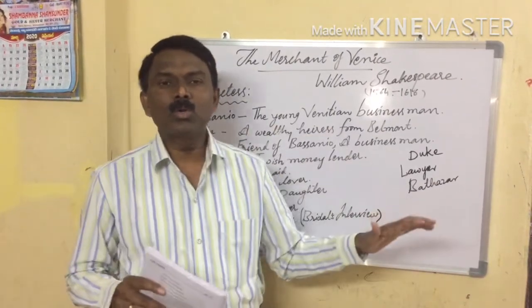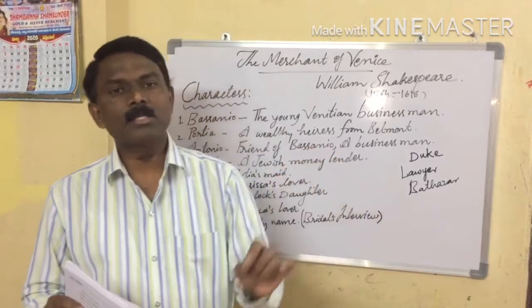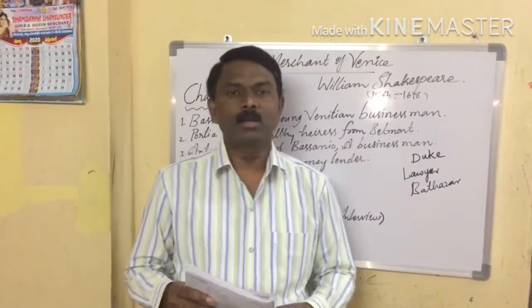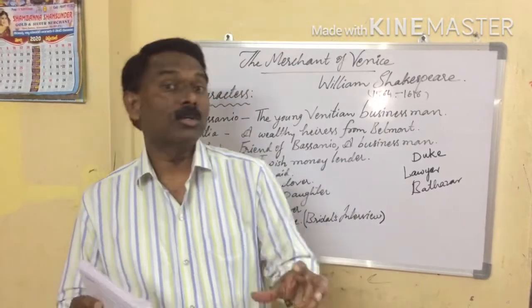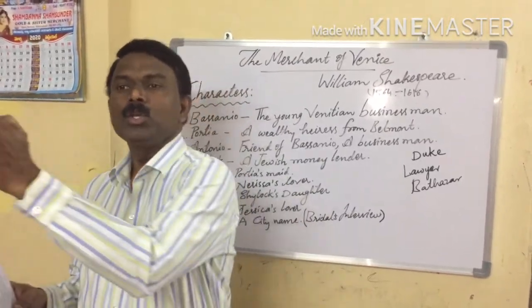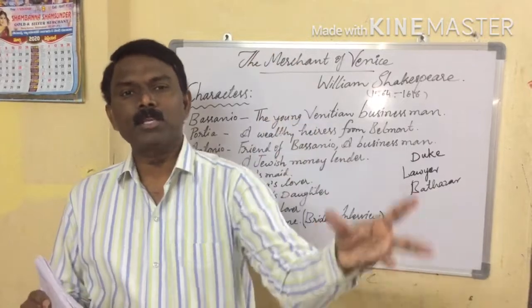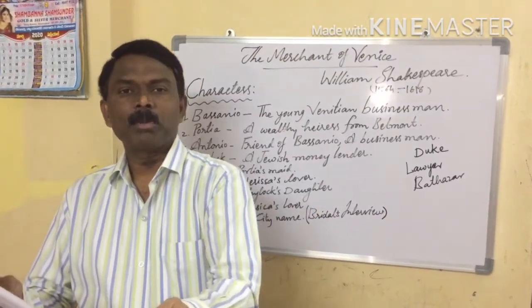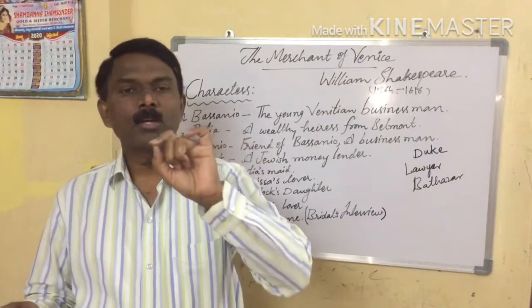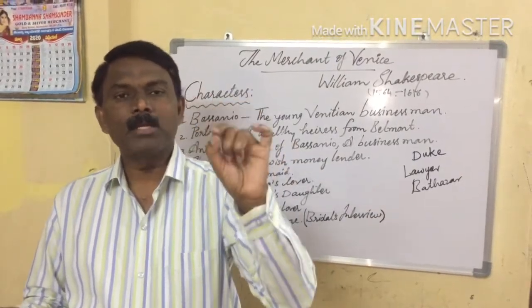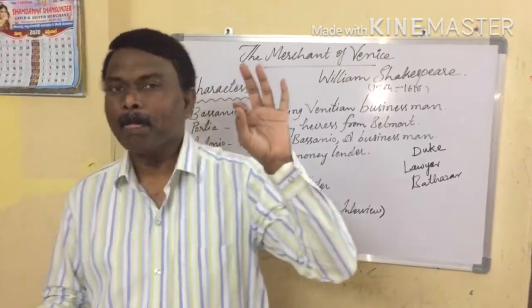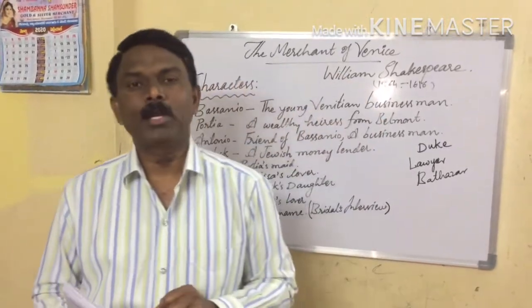All the court people were surprised by this declaration of the young lawyer. Okay, he started explaining very well. You could take one pound of flesh according to your bond paper, but should not drop a single drop of blood from Antonio's body.